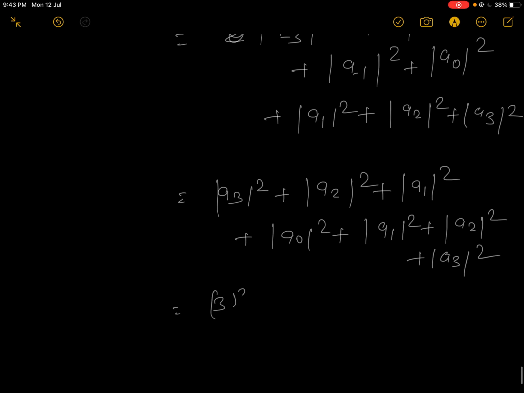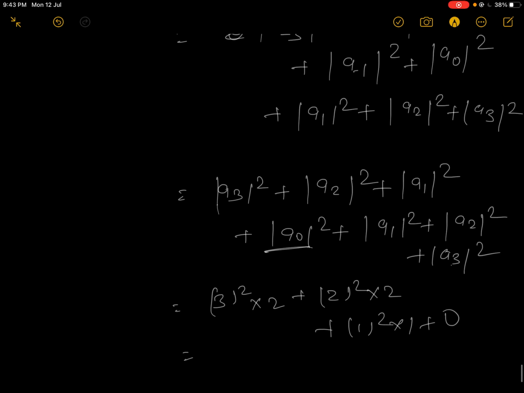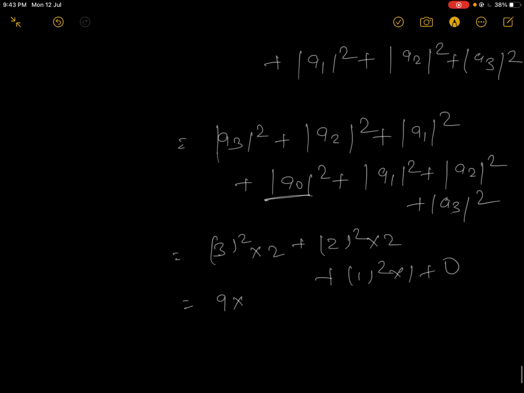So a3 gives 3 square multiplied by 2, because this one comes 2 times, plus 2 square into 2, plus 1 square into 2, and this one will be 0 otherwise. Then the answer is 9 into 2 plus 4 into 2 plus 1 into 2, which is 18 plus 8 plus 2.